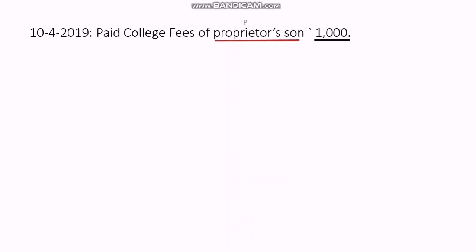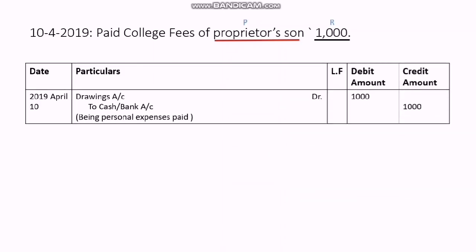Next. So, first step, paid college fees of proprietor's son. Now, proprietor's son. In the books of accounts, if I'm paying for my own personal things, all those personal things are called drawings. So here drawings is the receiver. That means we are taking out cash. That's why cash is going out, and drawings is normally an expense for us. That's why it is debited.